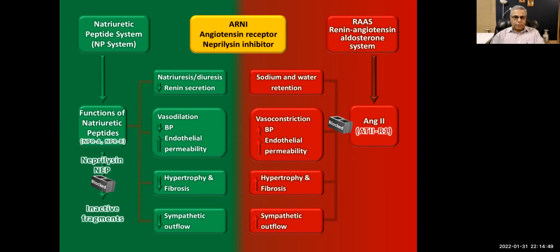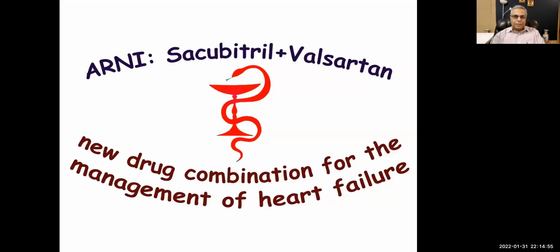Again, that is a good thing. So valsartan and sacubitril, right? So ARNI is sacubitril and valsartan, a combination which will increase the level of natriuretic peptides, atrial natriuretic peptides, and it will decrease or block the effects of angiotensin 2, all right?